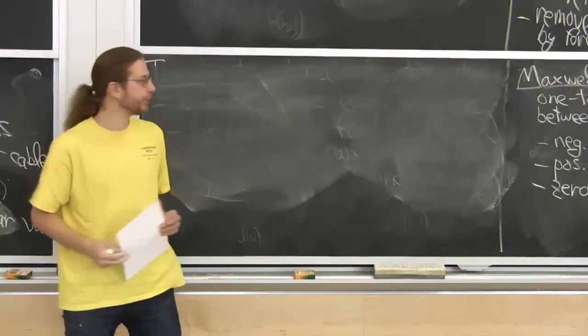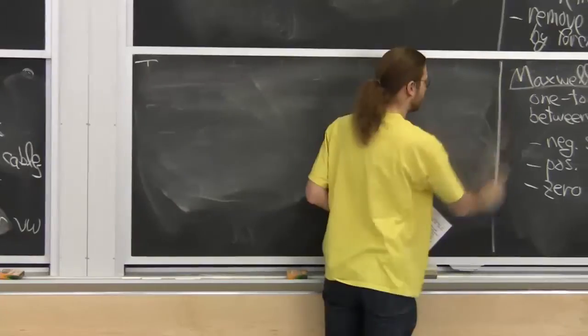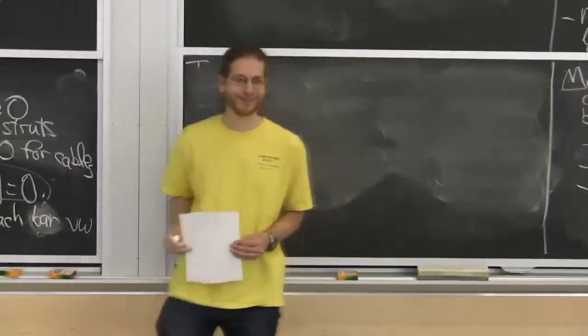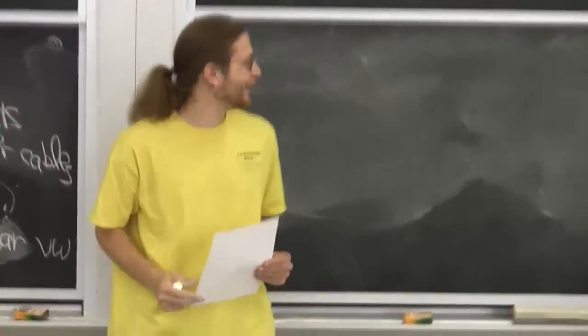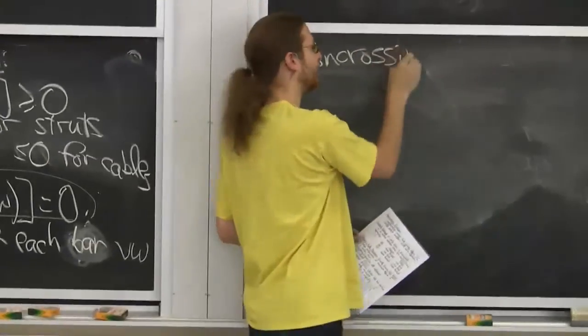Okay, I'm going to use basically everything I've proved today to prove a big theorem, the Carpenter's rule theorem. That's why I'm wearing this t-shirt. That has nothing to do with the Carpenter's rule theorem. It's about non-crossing linkages. So this is the beginning. So far, we've been allowing crossings, except for this very last theorem.